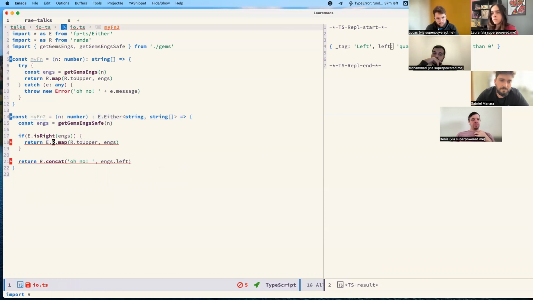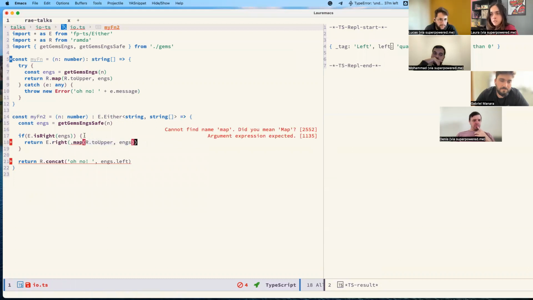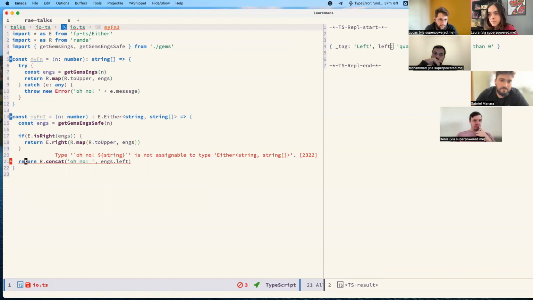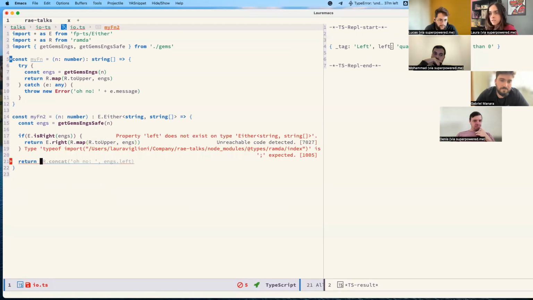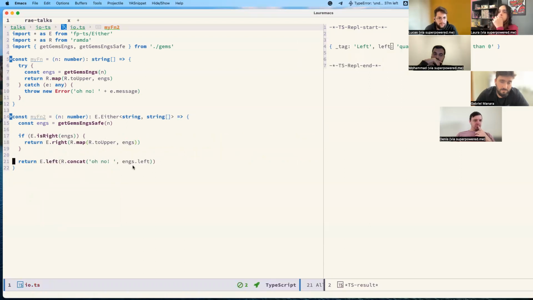So what we can do there, we have a function. So this one is now correct, type safe, and this is left. One thing when you do stuff like that, you are obliged to treat the errors because the type will say you have to. You can't access the right part if you don't treat it. You can't access the left part if you don't check.